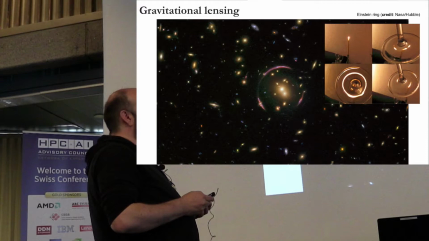What is actually deviating the path of the light was theorized by Albert Einstein in the general theory of relativity, in 1916, where he said that mass can bend the path of light. This is exactly what's happening here. We have a huge object in space, and when it's placed between us and what we want to see, it bends the light around it.